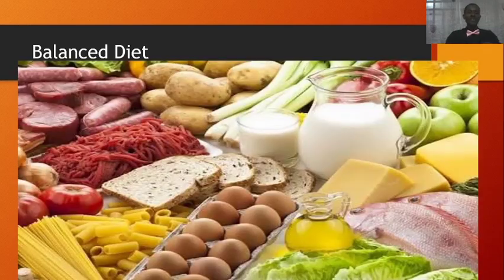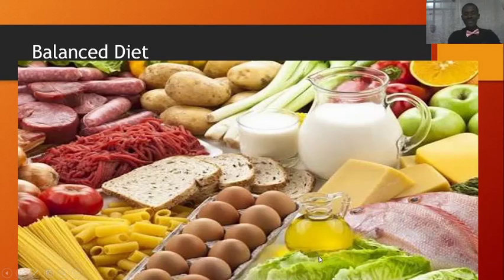Let's see the functions of these classes of food. The first one we are going to look at, as you can see on your screen, you can see so many food items which comprise a balanced meal. Now on that screen you can also see things like milk in the glass jar. You can see bread, and milk contains a lot of proteins and fats and oil. The bread also contains a lot of carbohydrate for us. Look at the potato there, it contains carbohydrate. And look at the egg here, a lot of proteins, fats and oil.